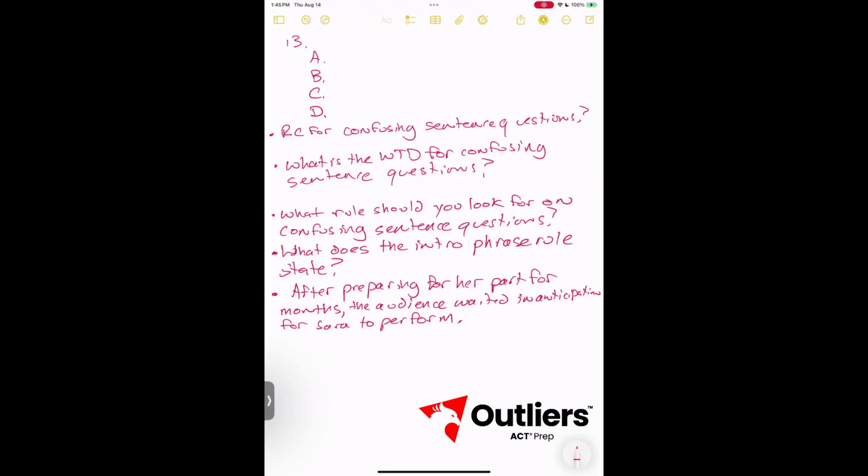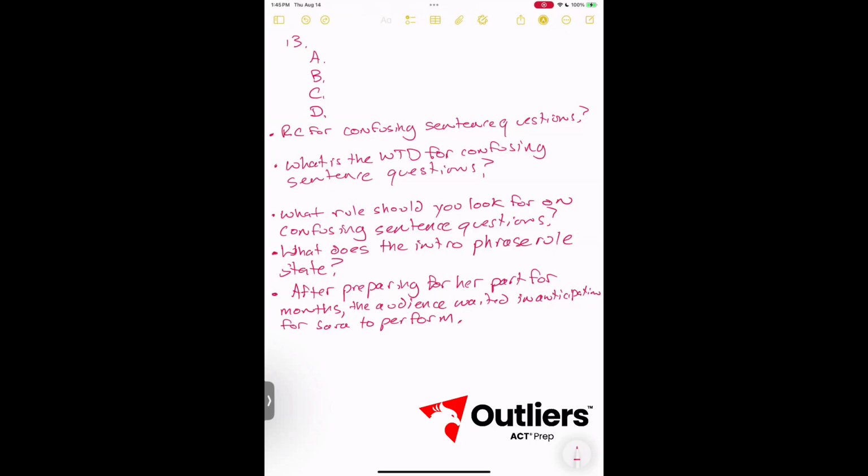With that in mind, see if you can determine what is wrong with this sentence. "After preparing for a part for months, the audience waited in anticipation for Sarah to perform." Corrected: "After preparing for her part for months, the audience waited in anticipation for Sarah to perform." As it is right now, it says the audience prepared for her part for months, because the audience immediately follows the introductory phrase, and what comes after the introductory phrase must modify or be modified by it. So with that in mind, let's take a look at number 13.